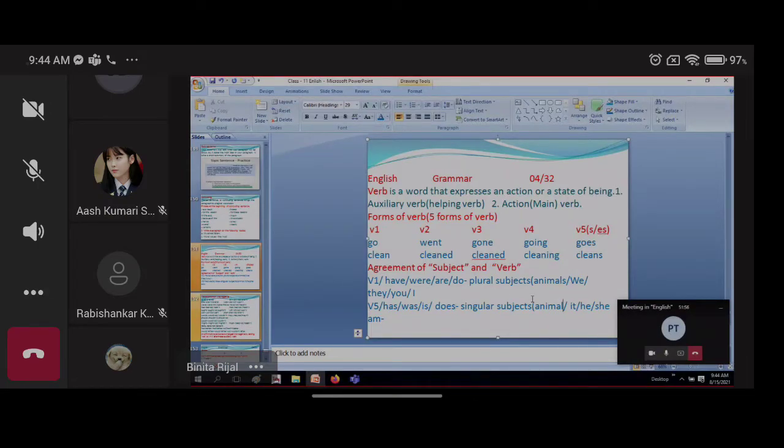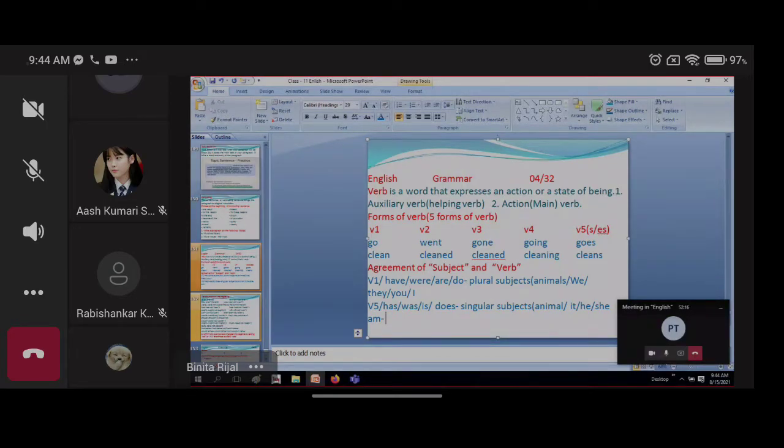Like this way you have student and the students. There are many school and the schools. For the common noun you have to change it into the plural form. So you have to be very careful for this kind of subject. And mostly, what is there is am. I think you are familiar with this am.